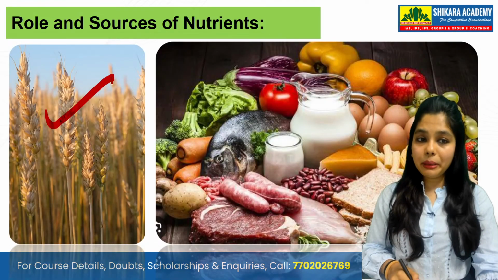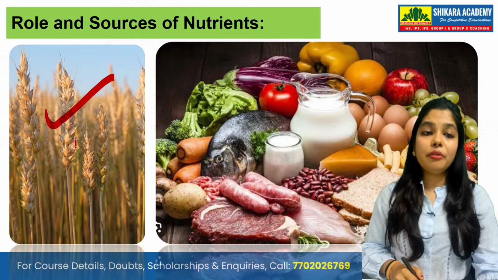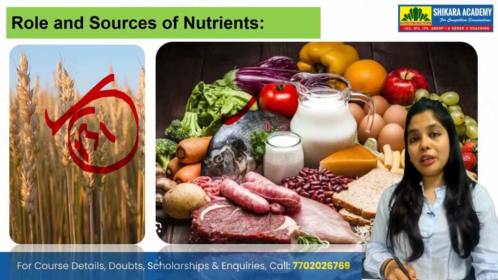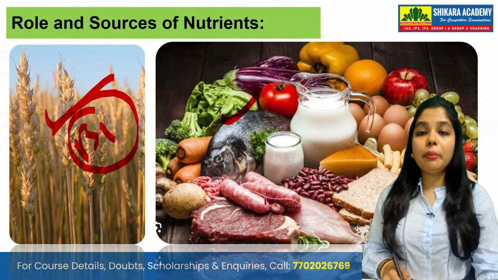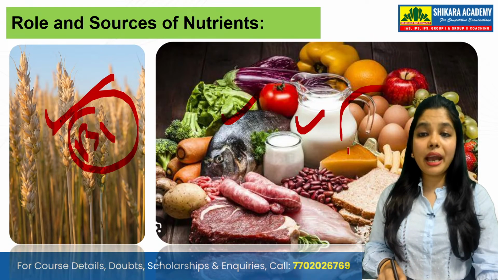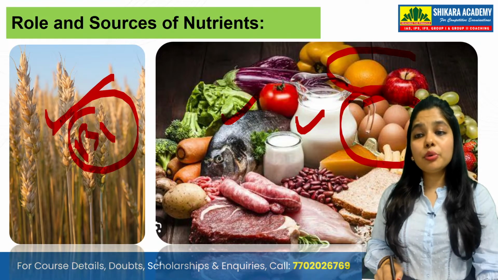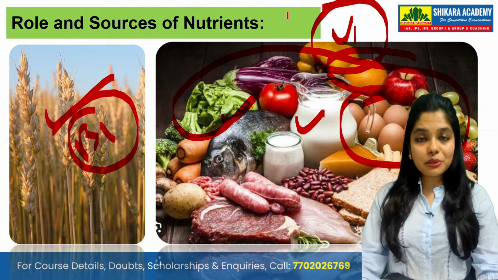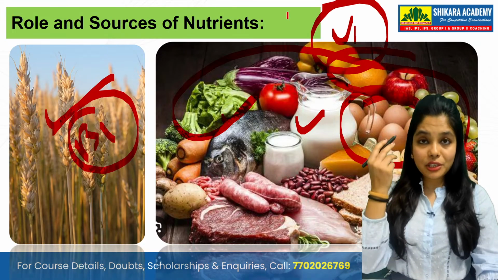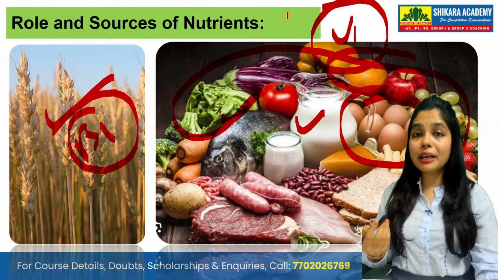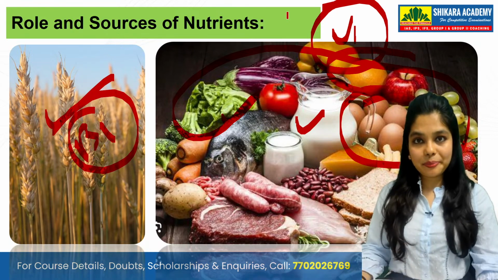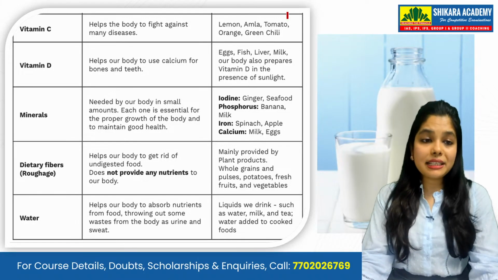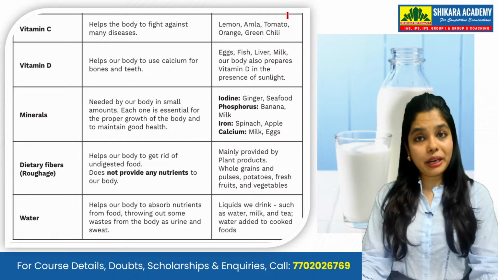So wheat again becomes your good source of vitamin B complex. And again, in the dairy sector, fish helps you to get omega 3, your milk helps you to get vitamin A, your eggs help with protein, and your fruits and vegetables help you to get your vitamin needs. Vitamins are very vital for your eyes, skin, teeth, and gums. Okay. Now let's talk about vitamin C, D, minerals, dietary fiber, and water.